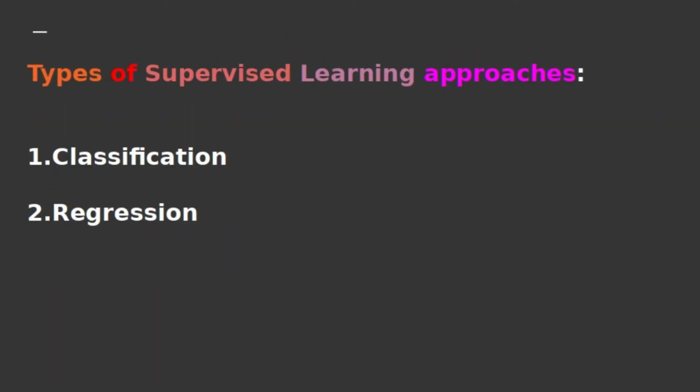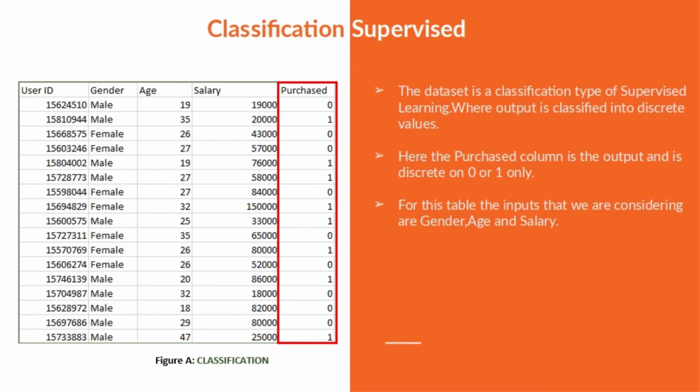So supervised learning is itself also divided into two types. One is classification and another is regression. So let's check them with suitable examples. Have a look at the given table. It is a data set of a shopping mall, which is useful in predicting whether the customer will purchase a particular product. We consider the gender, age, and salary of the customer as parameters. If he buys, the product column will be given 1, otherwise it will be given 0. So this type of learning is called supervised classification learning.